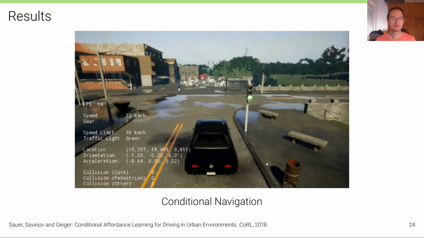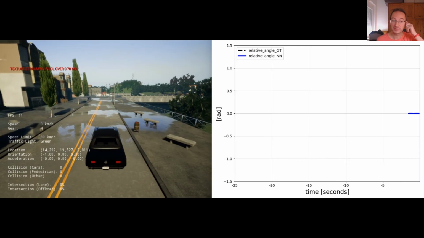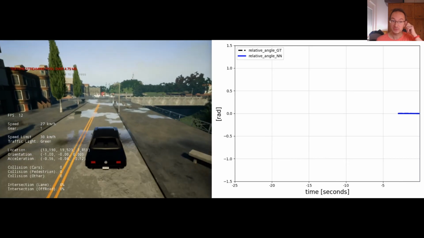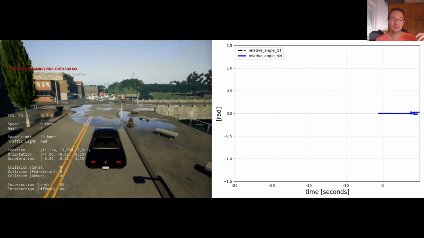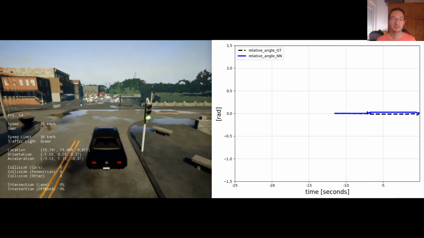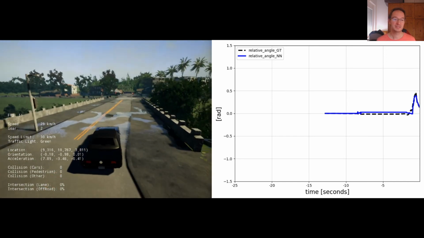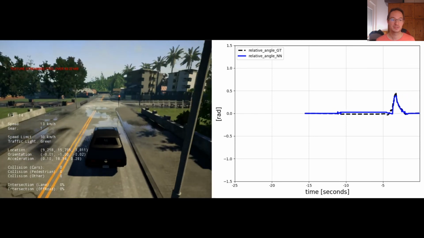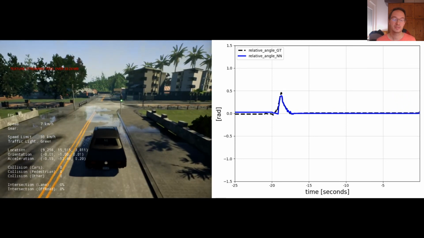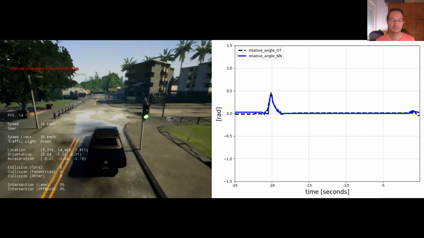Okay. And finally, I want to show you some results of how this driving looks like. So the first is just a conditional navigation. Based on the conditional high-level navigation command, using the conditional affordance learning model, we're navigating in this CARLA environment. You can see the vehicle pays attention to traffic lights and does the turn that is input by the high-level navigation command.